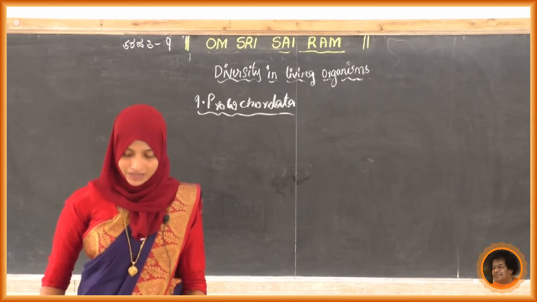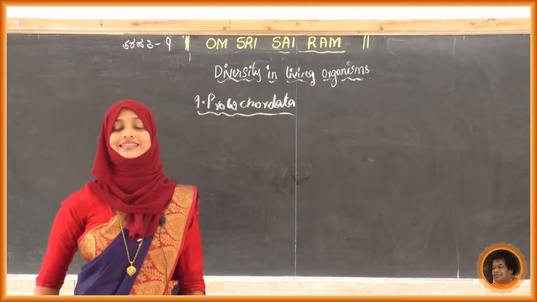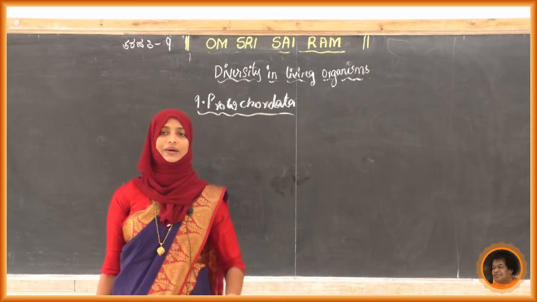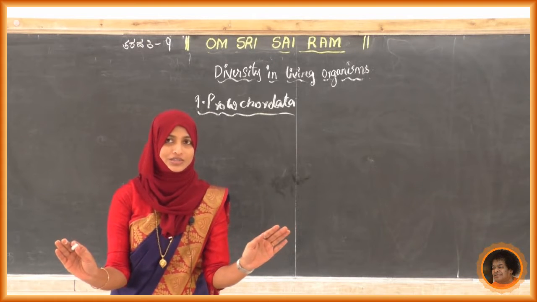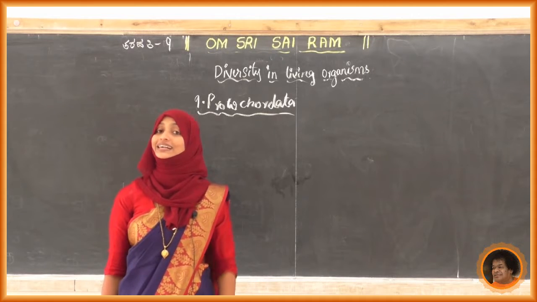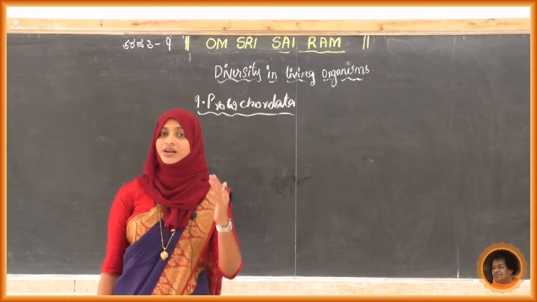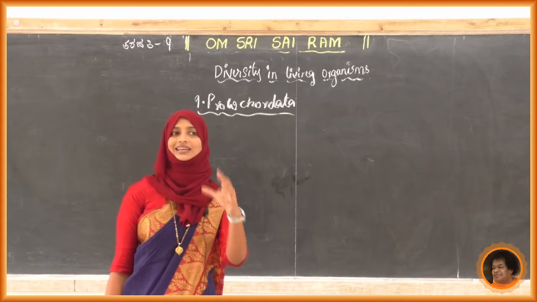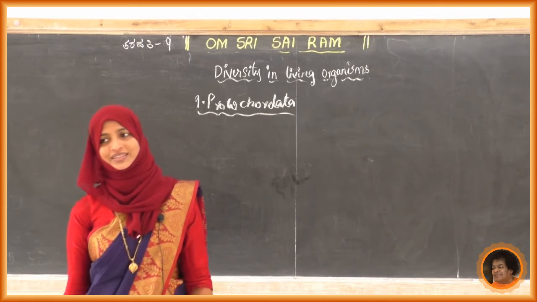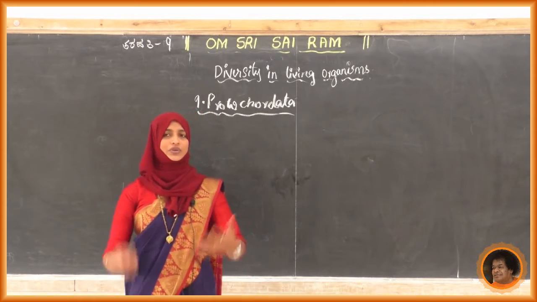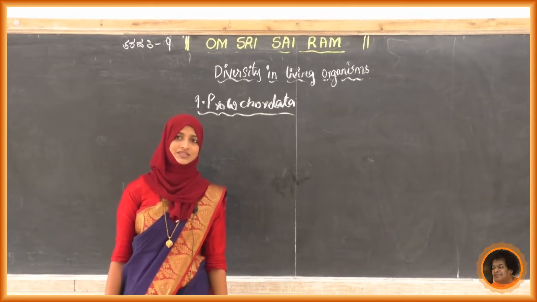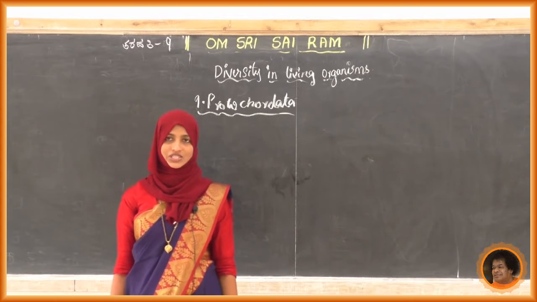Now, like the other phyla, it also has bilateral symmetry. We have already studied what bilateral symmetry is, so once again I am not going to discuss that. These organisms are also triploblastic. What is a triploblastic organism? We have already studied the examples. Three layers are present in these organisms, like the other subphyla we have studied.